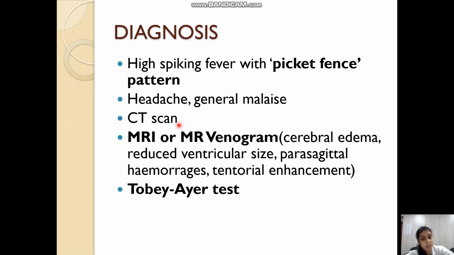CT scan can be done, MRI or MR venogram is also done, which will show cerebral edema, reduced ventricular size, parasagittal hemorrhages, tentorial enhancement. All these are signs of increased intracranial pressure.